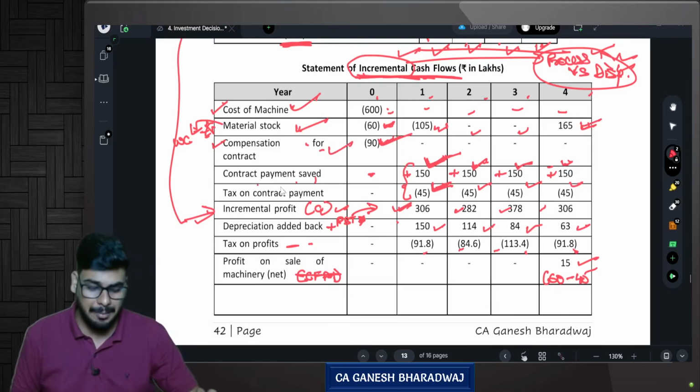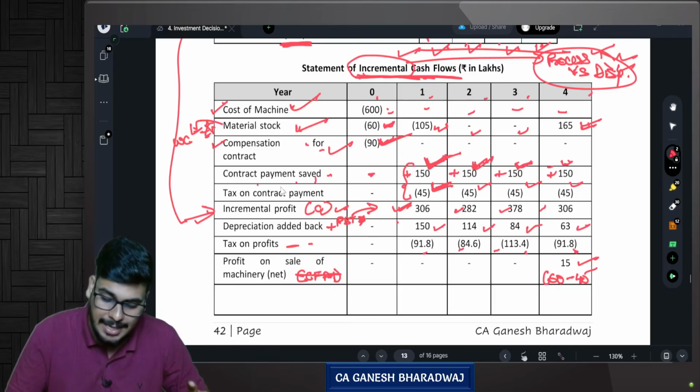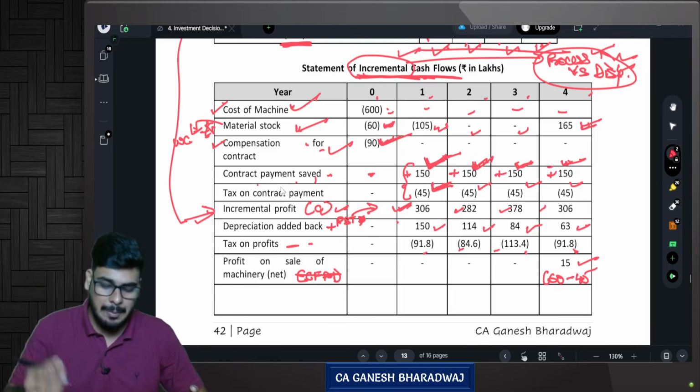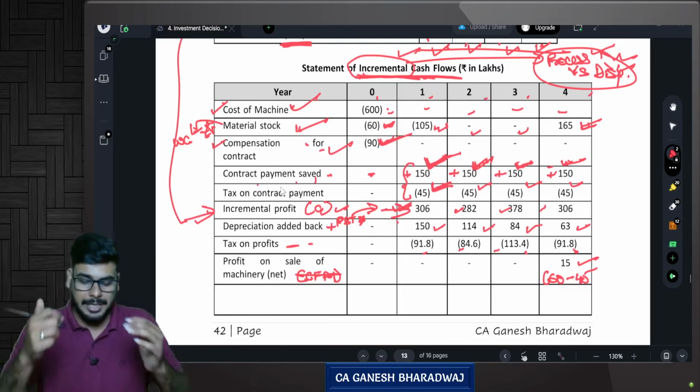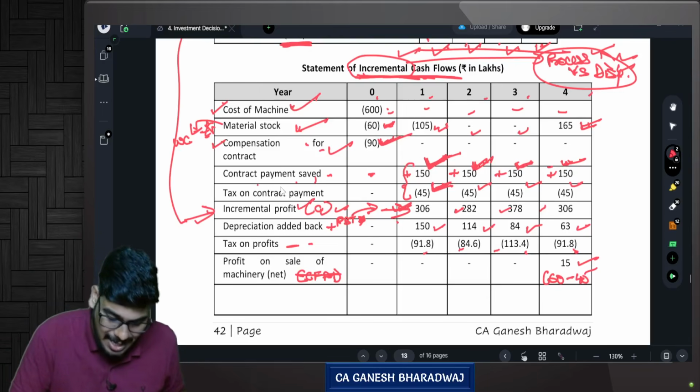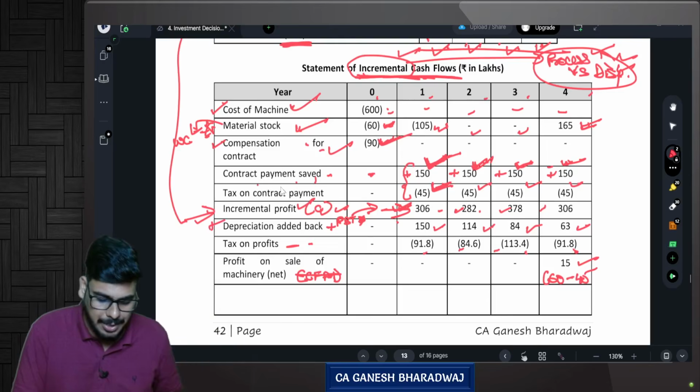Compensation for contract payment. Then what happens? I save every year some annual contract payment, but on that I lose out on the tax benefit, which needs to be considered. The incremental profit, comparing the two, plus extra incremental profit, how much I generate year-wise, we have the figure. Add back the depreciation, less your taxes, you get your what?